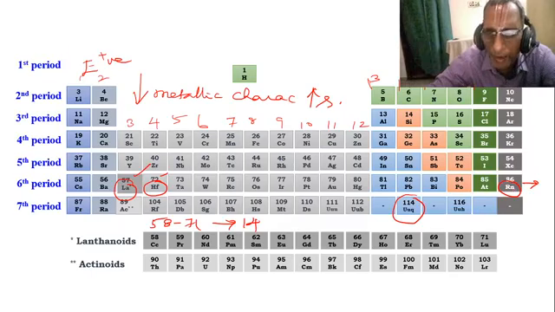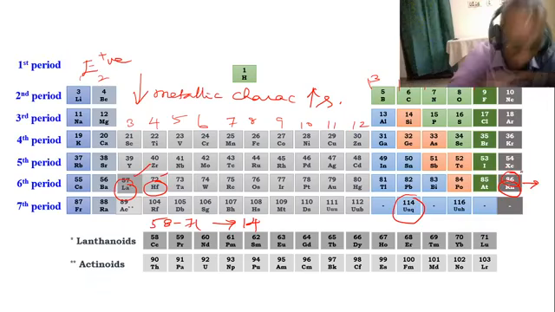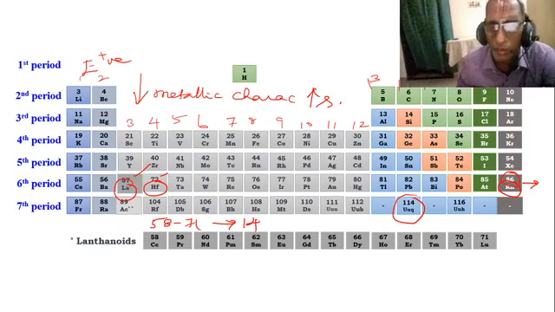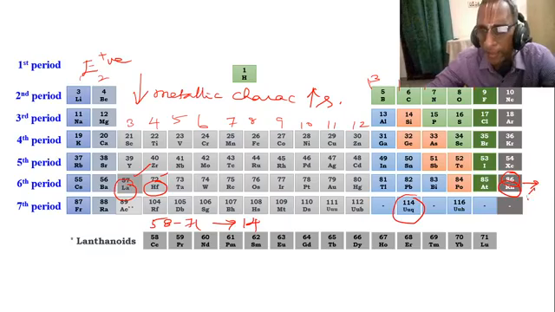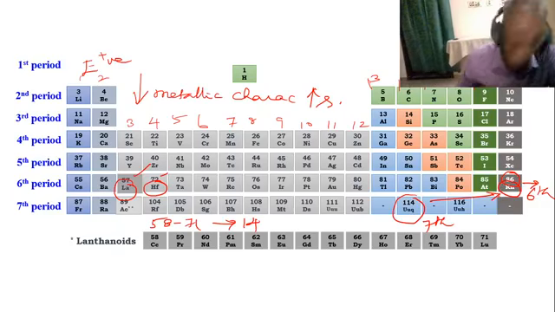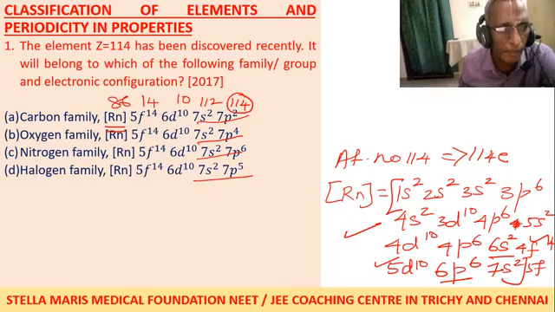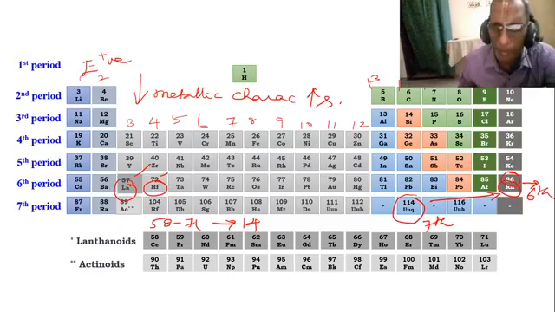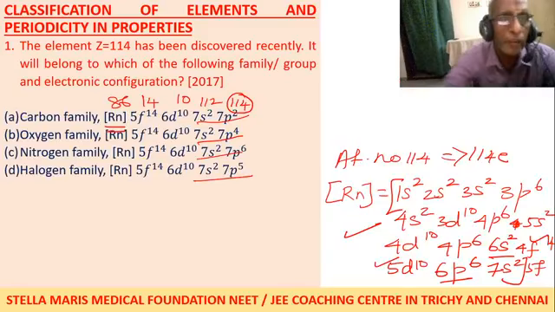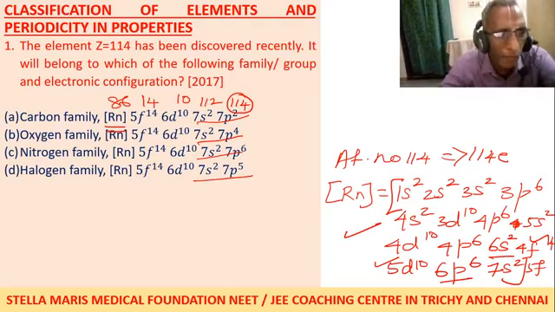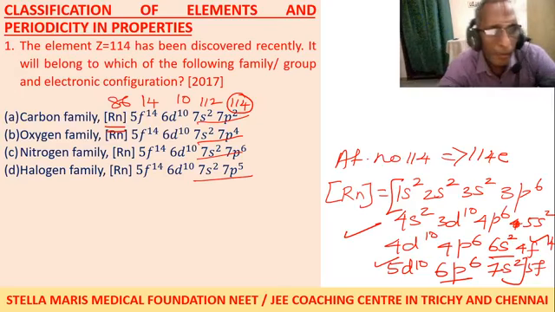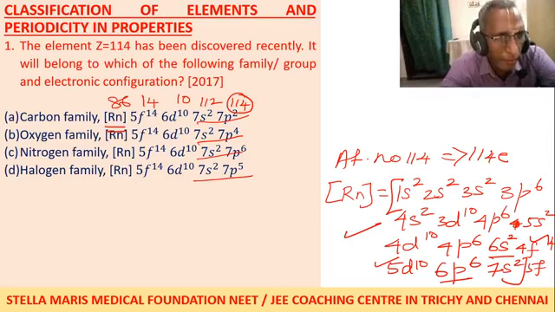So the nearest inert gas is radon. Radon's atomic number is 86. Next to radon only it comes. Radon is the sixth period. This is the 7th period. So the nearest inert gas for this element is radon. That is why radon is mentioned here. Radon's atomic number, just now you have seen, is 86. You mention it against the first, carbon family. Against radon you put 86. Then 5f14 is mentioned.